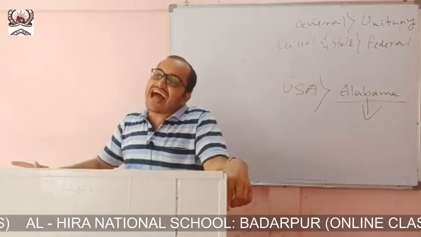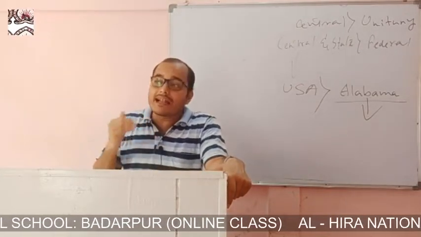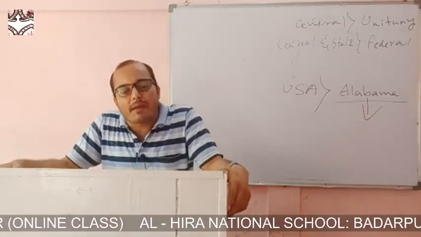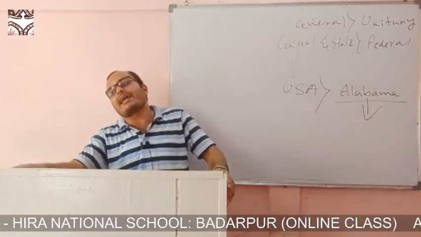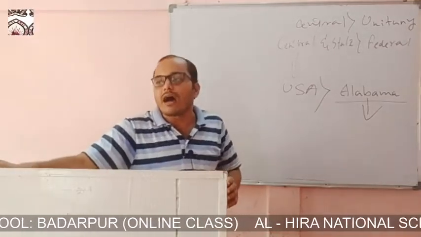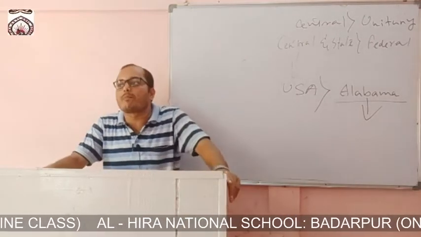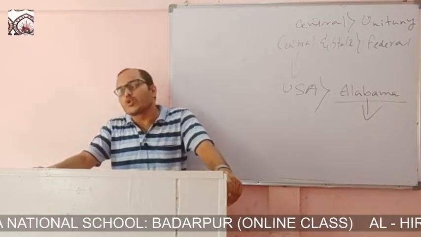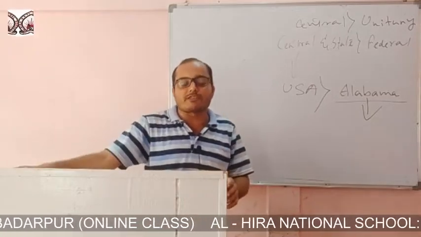The federal type of government is ideal in a big state. This type of government is very useful in a state like the United States of America, because the state is very big and very composite in nature, because of its diversity in various aspects like religion, caste, community and linguistic group, all living together. So to represent all the people of different communities, this type of government is very useful.